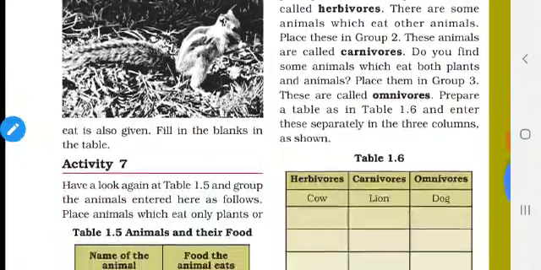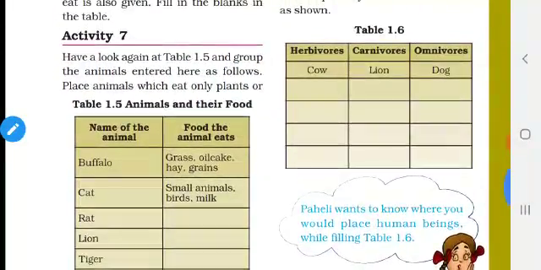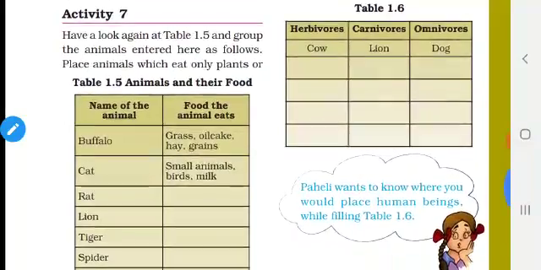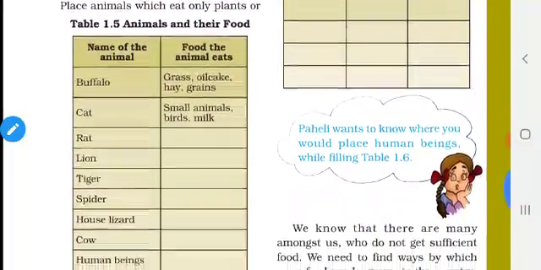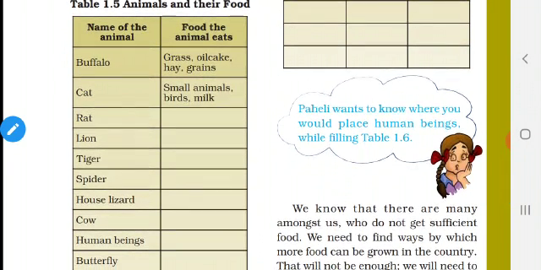Then in the last class, I have given you the activity. I have asked you to fill table 1.5. So, name of the animal, food the animal eats. The food of buffalo is given, the food of cat is also given. So, what is the food of rat? Take your homework and check it off.